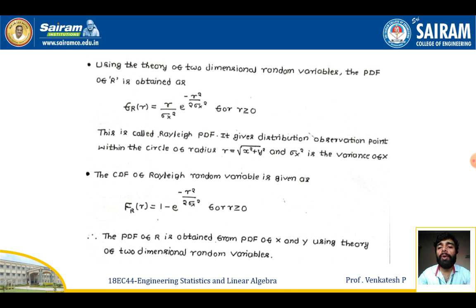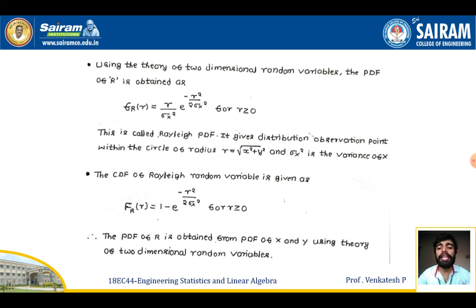Now from the theory of two-dimensional random variables, I'm going to define the PDF of r. That is, f of r equal to r by sigma square, e power minus r square by 2 sigma square, for r greater than or equal to 0. This is called the Rayleigh PDF. It gives the distribution of the observation point within the circle of radius r equal to square root of x square plus y square, and sigma square is the variance of x.